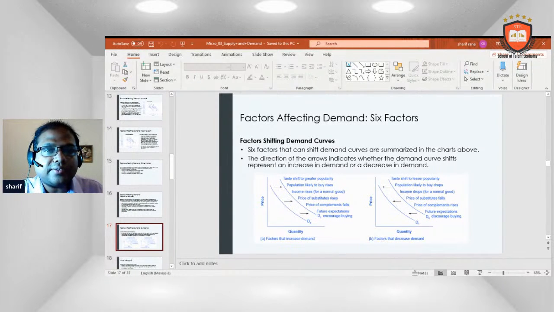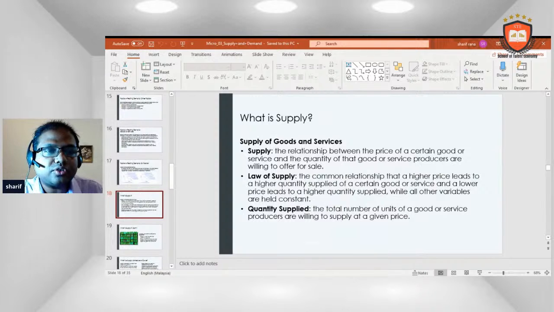Factors shifting the demand curve. Six factors that can shift the demand curve are summarized in the chart above. The direction of the arrow indicates whether the demand curve shift represents an increase in demand or a decrease in demand. There are many things, actually, in COVID-19 situations that are decreasing demand.